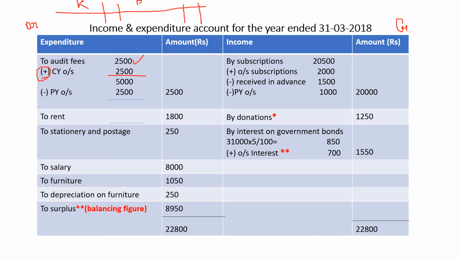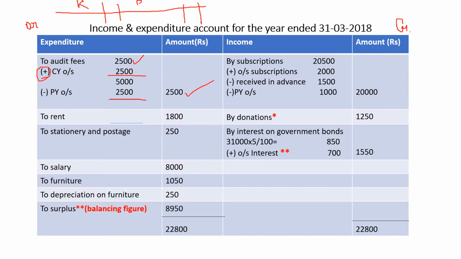So minus previous year's outstanding audit fees 2500 given in the opening balance sheet. I am telling you again, it's given in the opening balance sheet. So 5000 minus 2500, outer column answer is 2500. Understood audit fees? Okay.